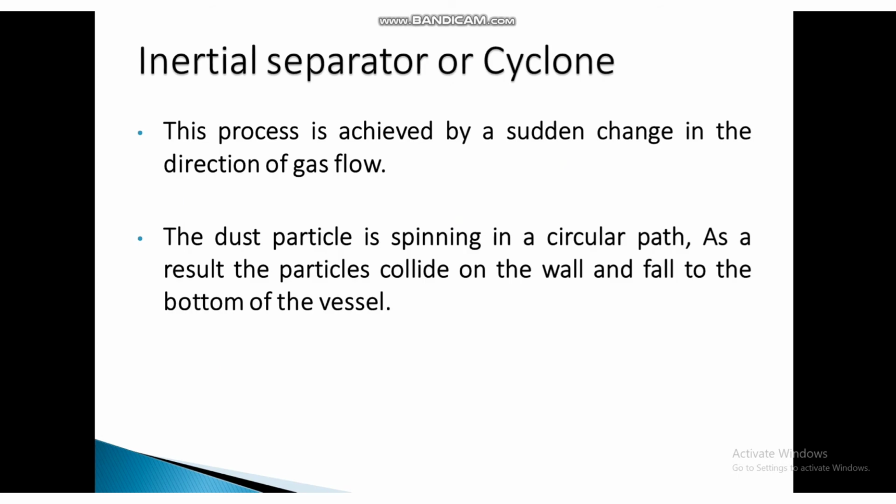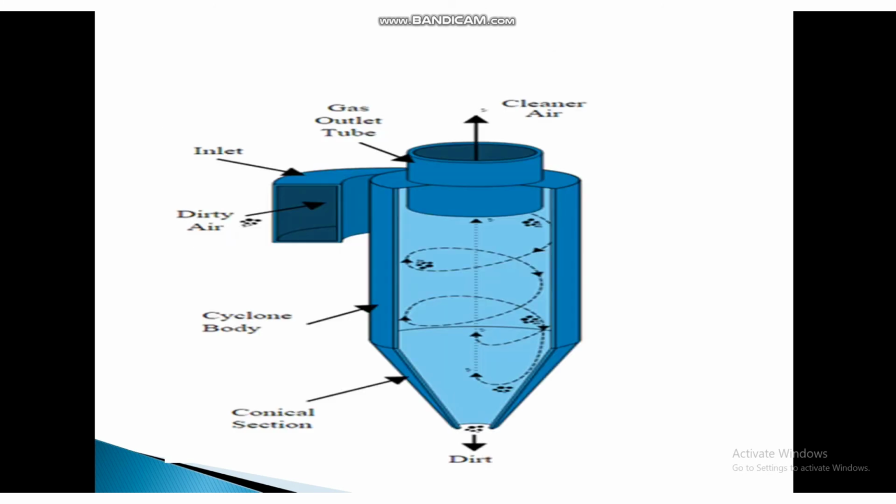Then inertial separator or cyclone. This process is achieved by a sudden change in the direction of gas flow. The dust particles spin in a circular path. As a result, the particles collide on the wall and fall to the bottom of the vessel. This is the cyclone.